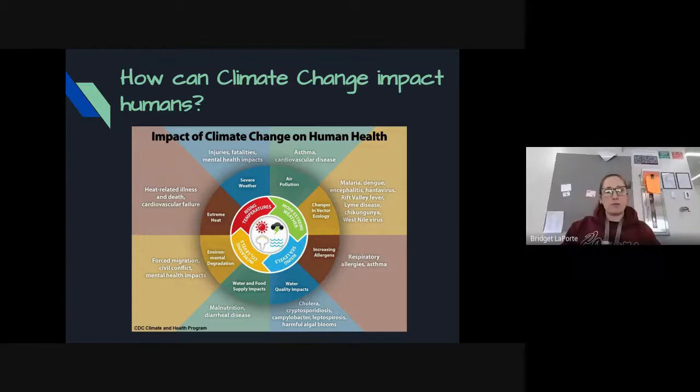And just to jump in as well, you can see in the center, it kind of gives you an idea of what aspects of climate change are causing those bigger picture environmental and weather issues. And then, as Ms. Case pointed out, all those different parts of our life, right? How we feel, are we happy? Are we sad? Are we healthy? Are we sick? Are we in a place that's safe? Are we not? Those are all ramifications of the same things: extreme weather events, rising sea levels, increased CO2 levels, rising temperatures. All of those climate change features impact all of these pieces here.